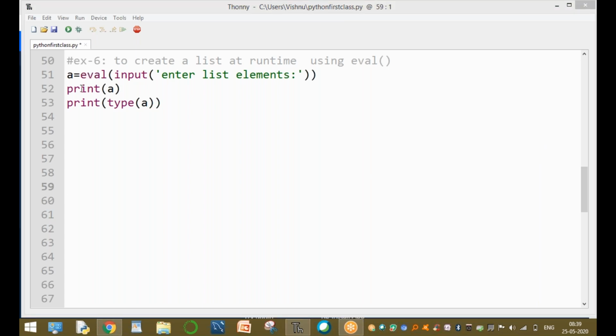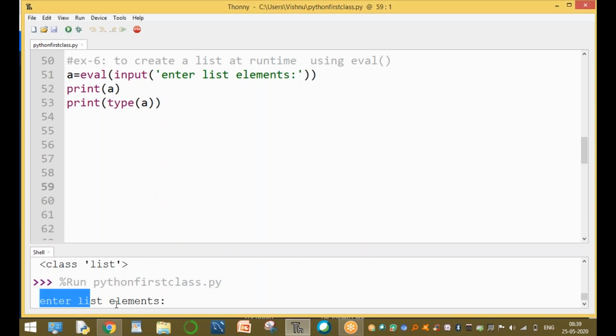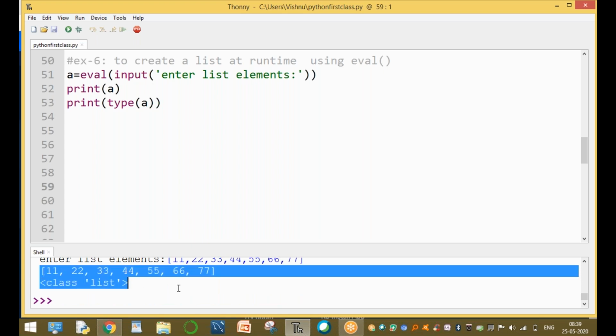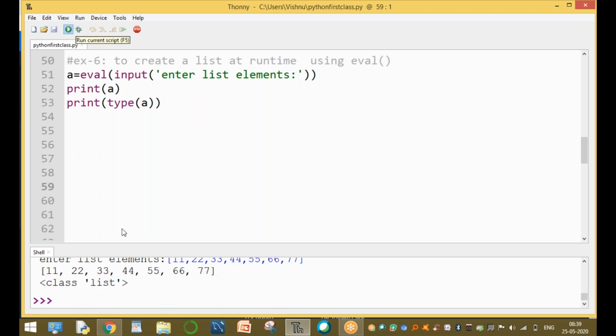Okay, and the next one, for example, enter the values. Now enter the list elements. List means square bracket, and 11, 22, 33, 44, 55, 66, 77, and so on. These values are list elements. Clear? These are the list elements. So create a list with values. For example, run once again.